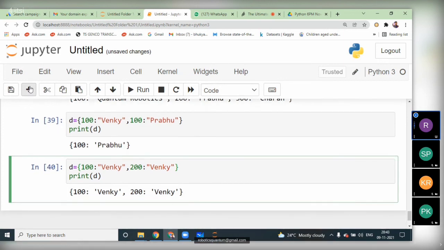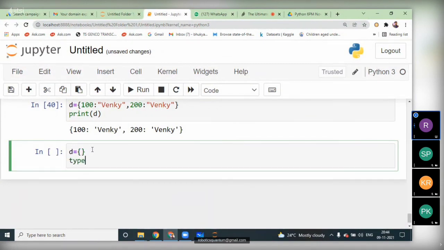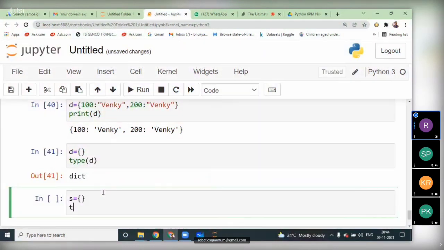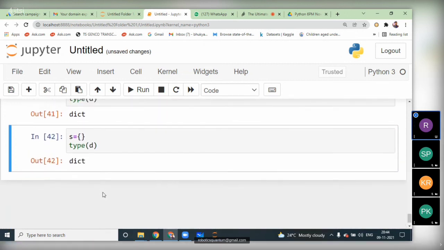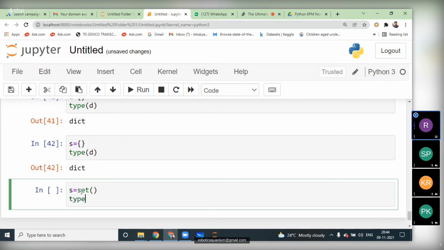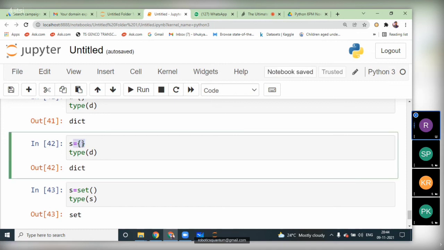Okay, if I want to create an empty dictionary, D equal to two curly brackets. Then check the type of D here; it will be dictionary. Okay, sir, you have a doubt: sets also have curly brackets. If you try to create S like this, it is also a dictionary data type, not a set. If you want to create an empty set, how do you do it? We can only use the set function to create an empty set. When you use empty curly braces, that is an empty dictionary.